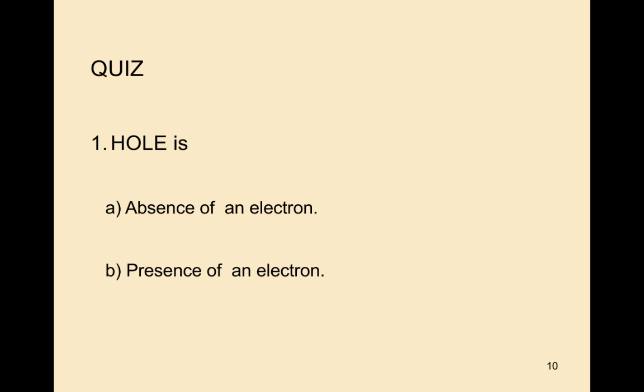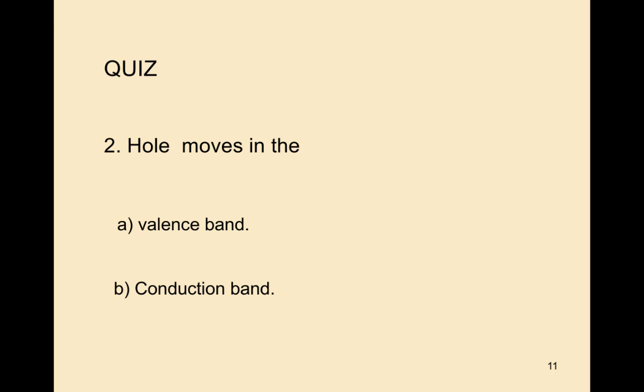So let us see some quiz questions related to this hole and its movement. What is a hole? Absence of an electron is a hole. The answer for this is option A. Second question: a hole moves in which band? Valency band or conduction band? A hole moves only in the valency band. The correct answer is the valency band.